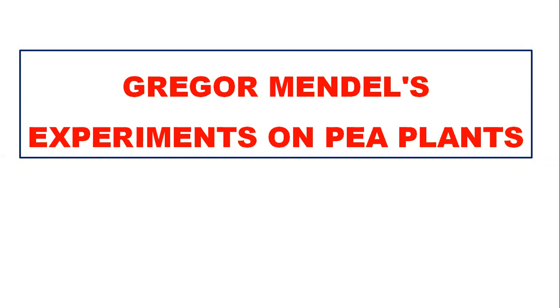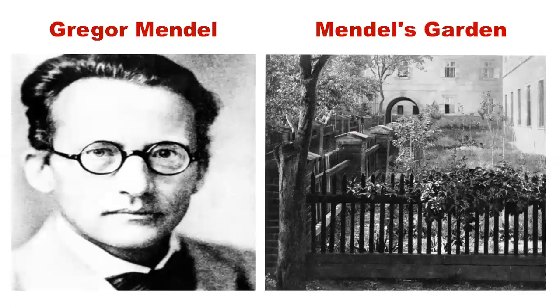So today we are going to discuss Gregor Mendel's experiments on pea plants. Can you say he is Gregor Mendel, an Austrian monk? Look at that.